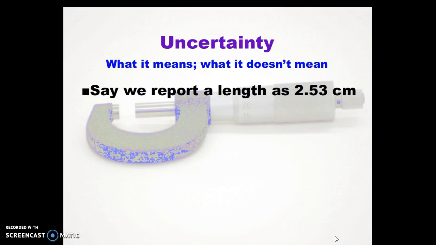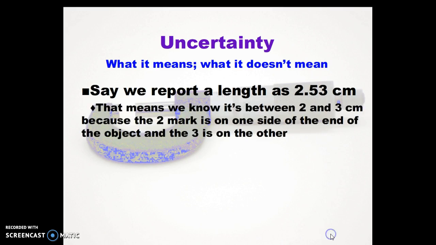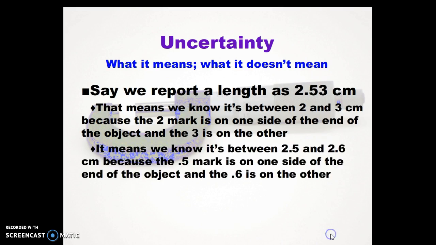Now, what uncertainty means and what it doesn't mean. Suppose we write down, after a measurement, that a length is 2.53 centimeters. That means we know, because we read marks, it's between 2 and 3 centimeters, because the 2 mark is on one side of the end of the object, and the 3 mark is on the other side of the object. We know it's between 2.5 and 2.6, because the 0.5 mark of the 2 to 3 length is on one side of the end of the object, and the 0.6 is on the other side of the end of the object.